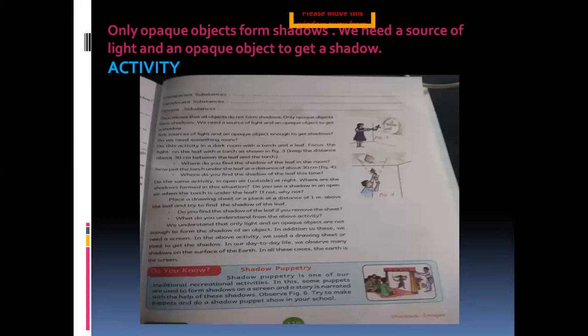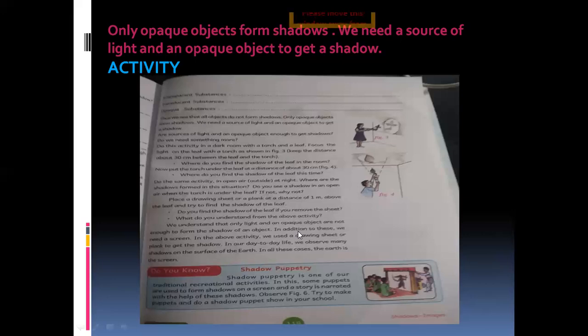In our day-to-day life, we observe many shadows on the surface of the earth. In all these cases, the earth is the screen. Earth will act as a natural screen. And depending upon shadows, puppetry is one of our traditional recreational activities.